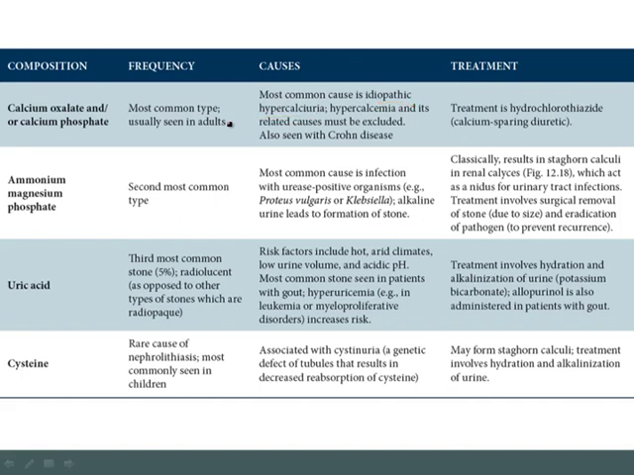Now you can also see a calcium oxalate stone with Crohn's disease, and that's because the small bowel damage in Crohn's disease results in increased resorption of oxalate, which can then bind calcium, creating a calcium oxalate stone. The treatment for this type of stone would be hydrochlorothiazide. This is a calcium-sparing diuretic and would decrease the amount of calcium going into the urine,